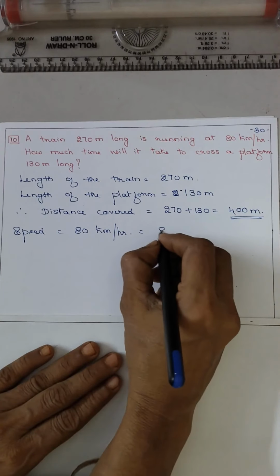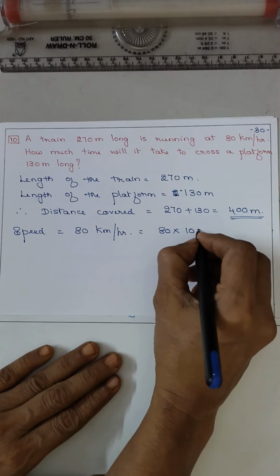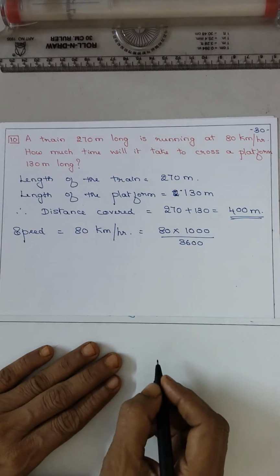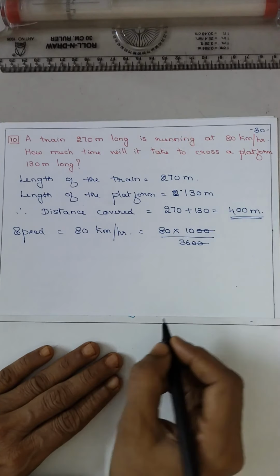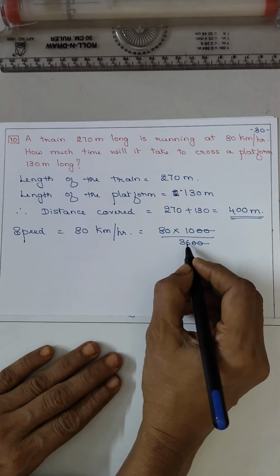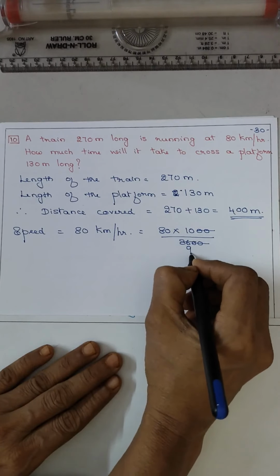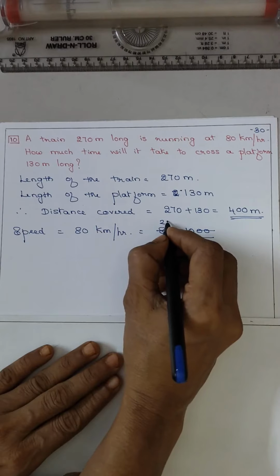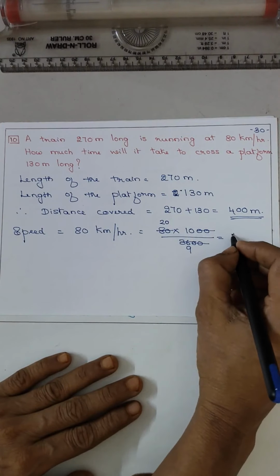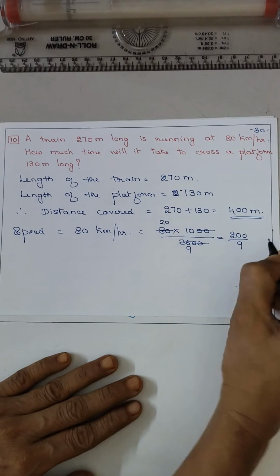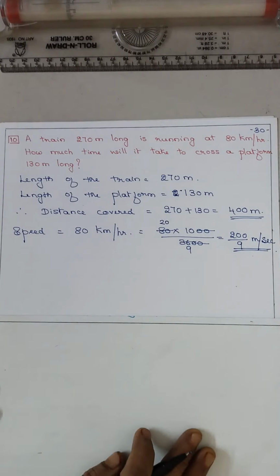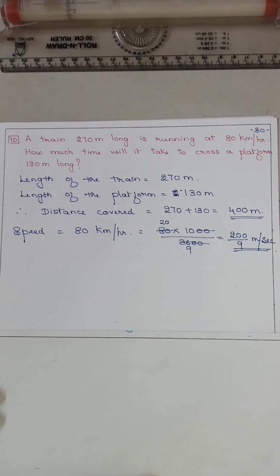So convert 80 kilometer to meter into 1000, hour to second 3600, 20 20 cut. Now it is 4 9s are 36, 4 2s are 8 and 0. Now no cancellation. 20 10s are 200 upon 9 meter per second. So we have converted kilometer per hour to meter per second.